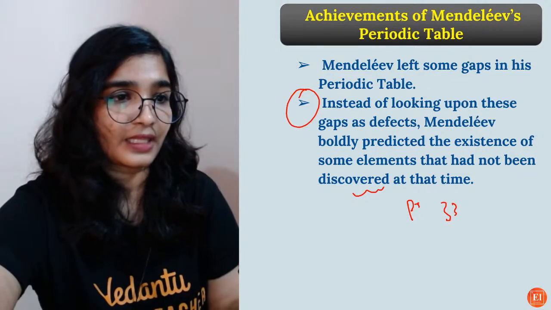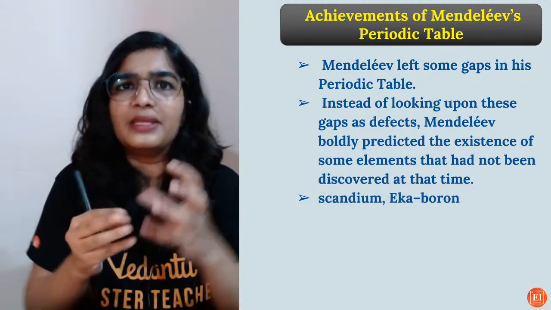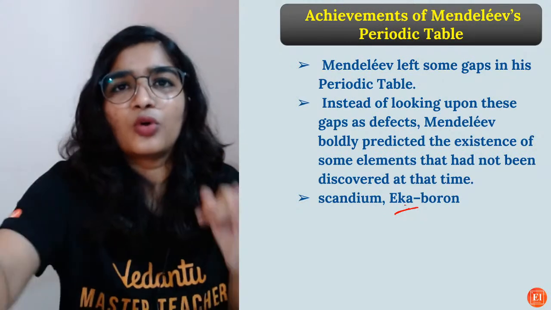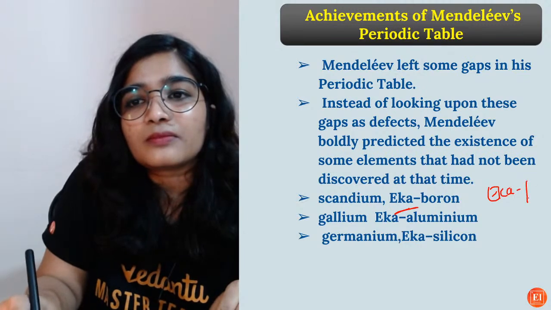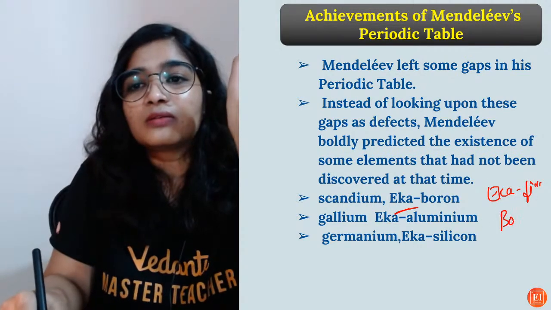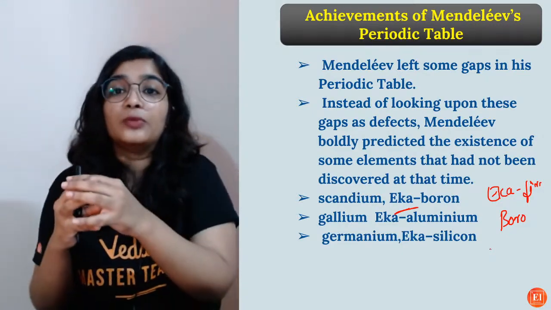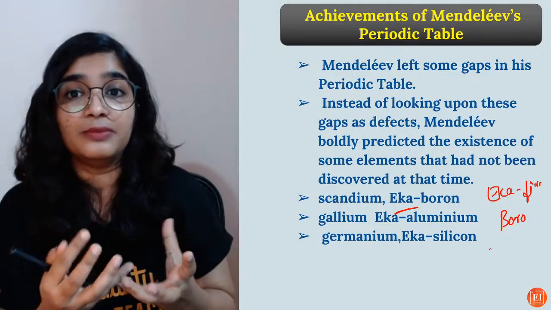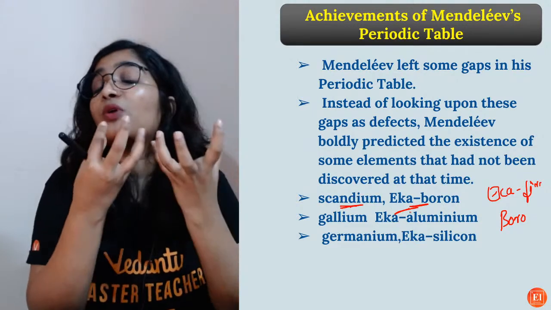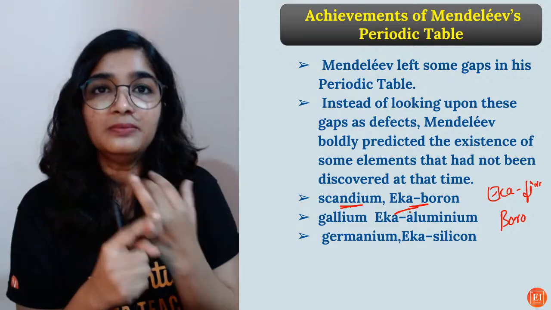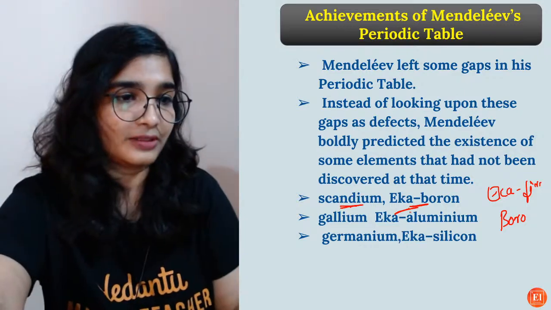Okay. So he even named them Eka boron, Eka aluminium, Eka silicon. Eka means first. That means after boron there will be a gap, so after boron this element has to come. So what are the properties of these elements? After the discovery, as I told you, the values were almost the same. Scandium was Eka boron, gallium was Eka aluminium, and germanium is Eka silicon.